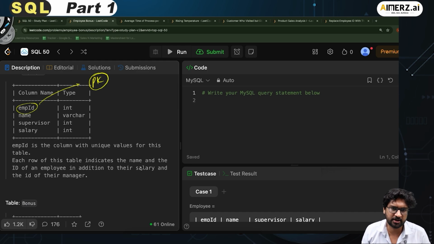Each row of this table indicates the name and the ID of the employee, in addition to their salary and the ID of their manager. All the information is present here. Perfectly fine. This is cool.